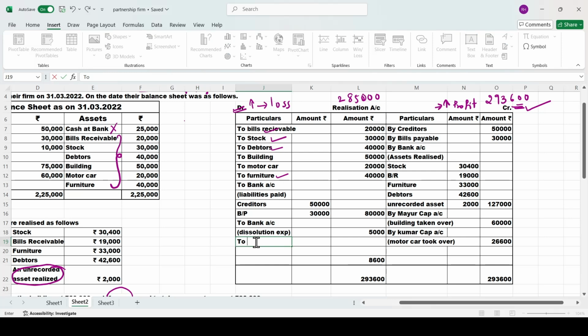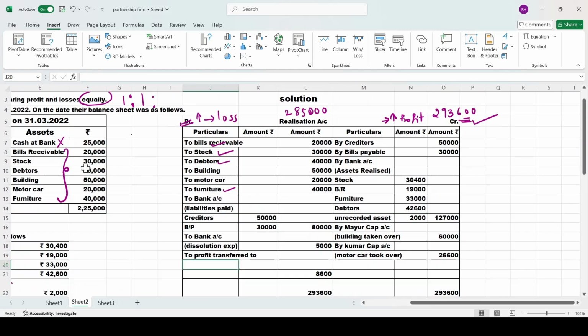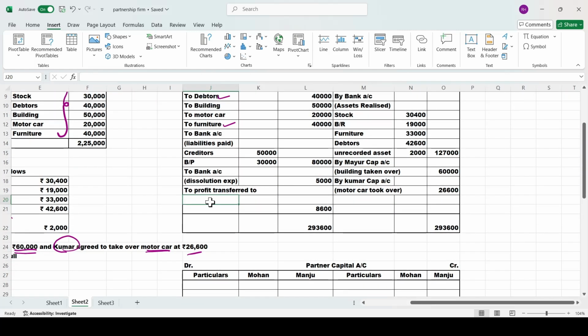Profit transferred to. Who is the first one? First one is Mayur. So equally they are sharing, right? So first one is Mayur.